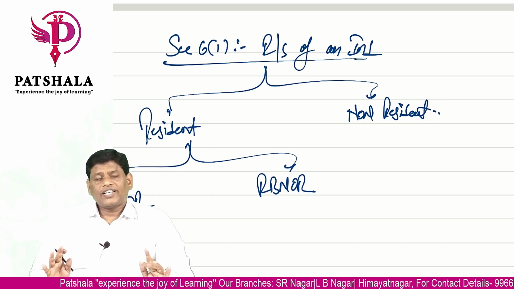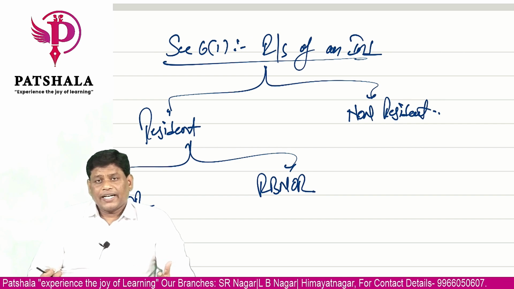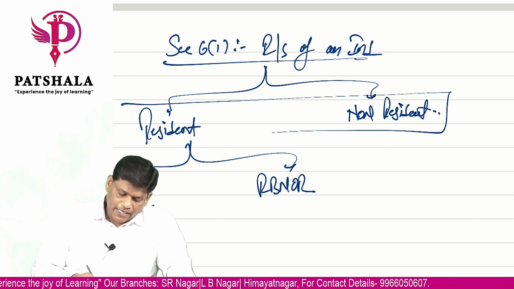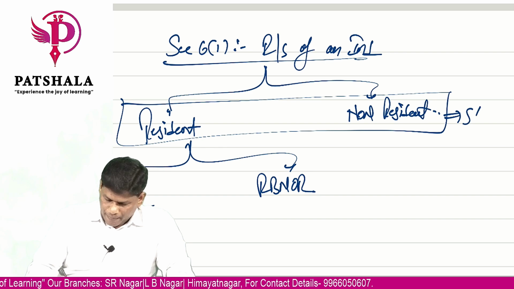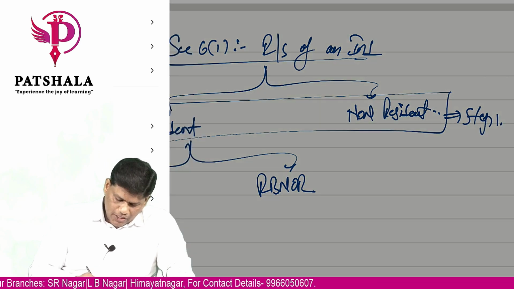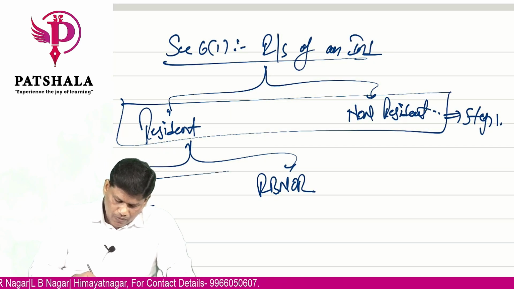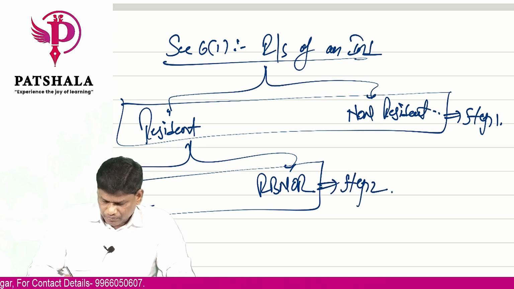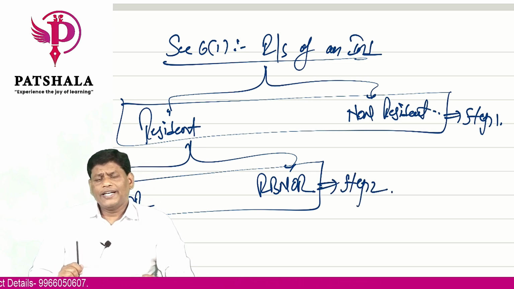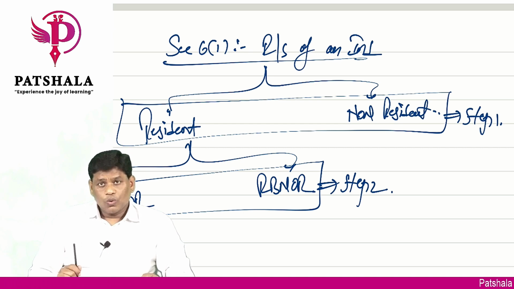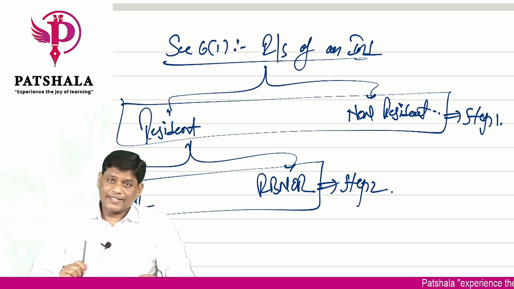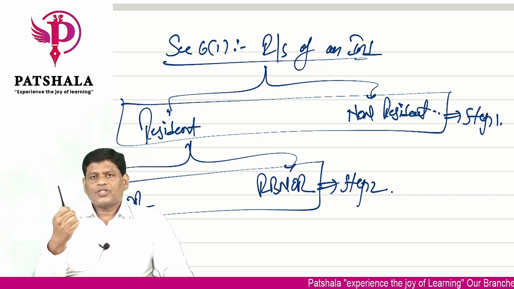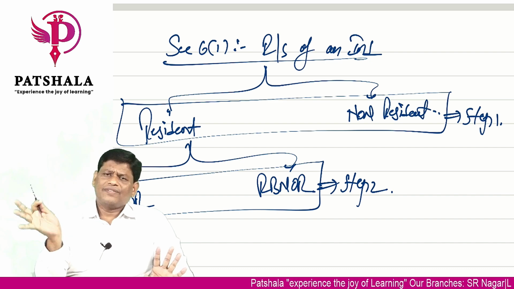For tax purposes, for better understanding, let's call this part step 1 and this part step 2. In step 1, we'll determine whether a person is a resident or non-resident. In step 2, once a person is a resident, we'll determine whether he is resident and ordinary, or resident but not ordinary. In step 1, if a person is non-resident, his status ends there. That itself is his status.